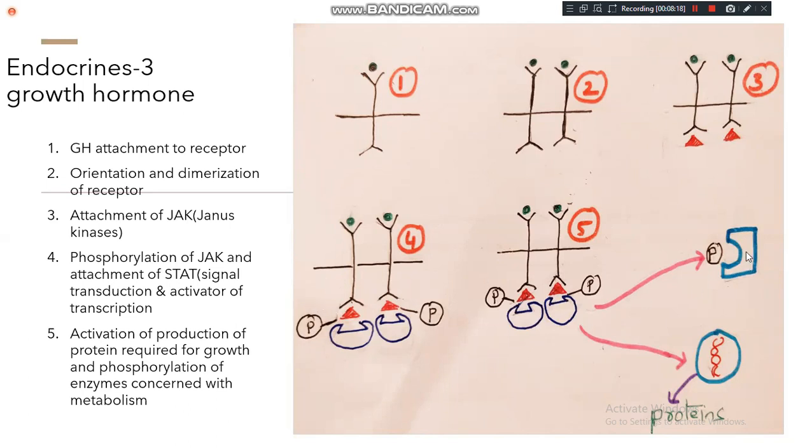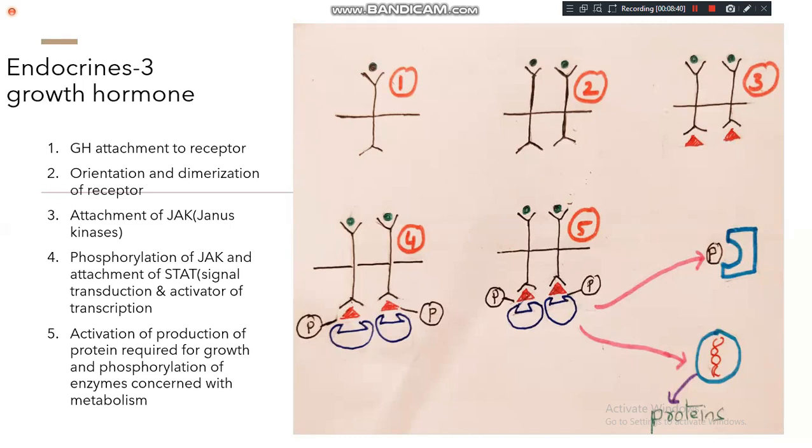Now this is one enzyme present inside the cell. Listen carefully, this is one enzyme present inside the cell. Don't think it is a single enzyme, it is a group of enzymes. The specialty of these enzymes is that they are concerned with anabolism.